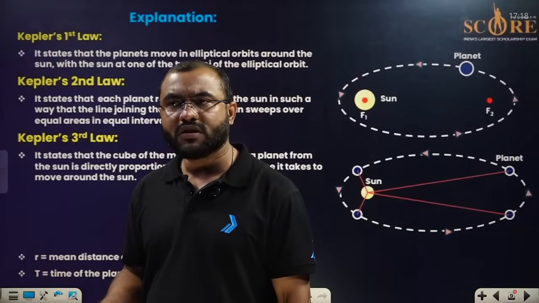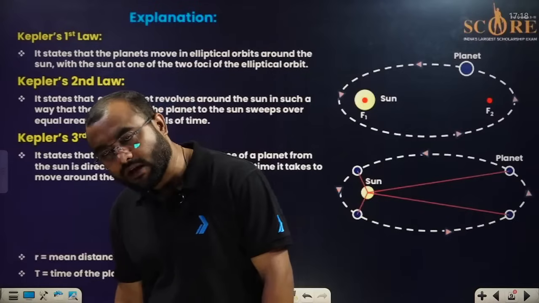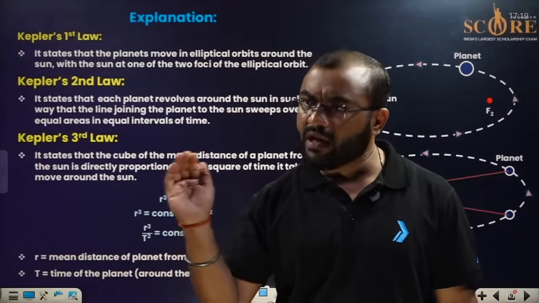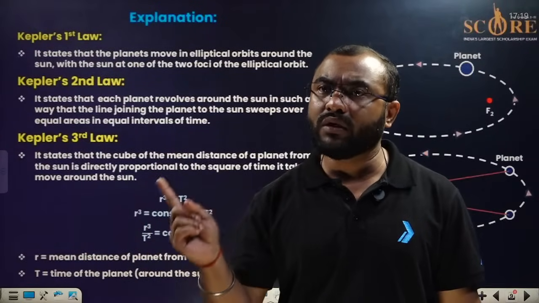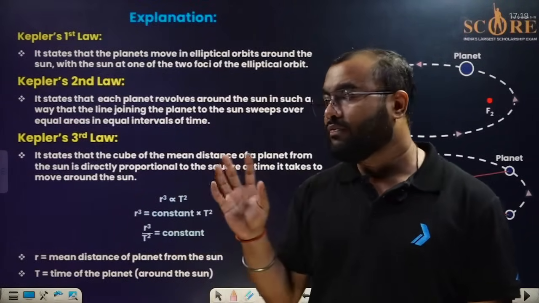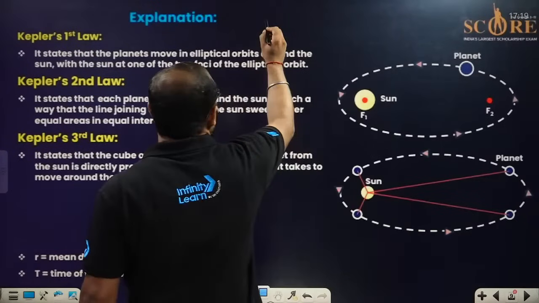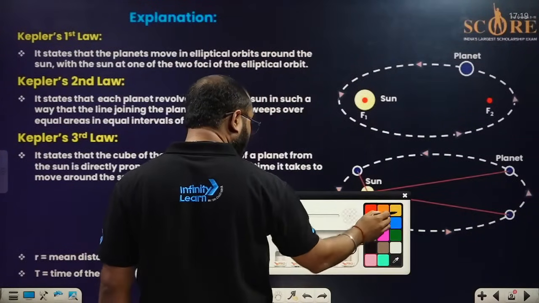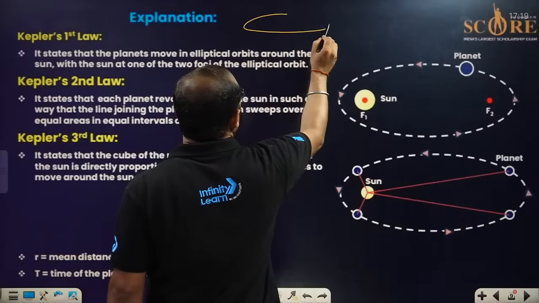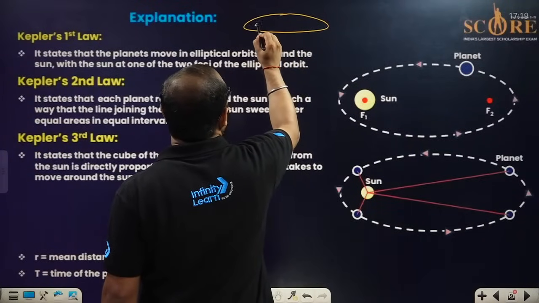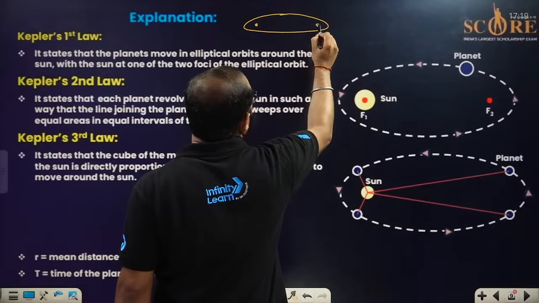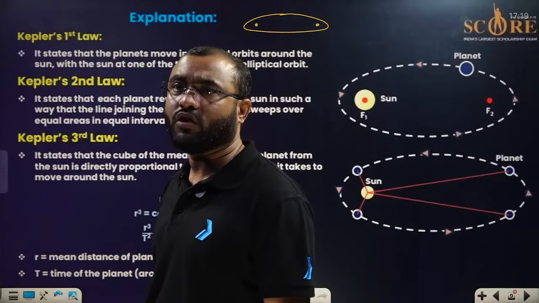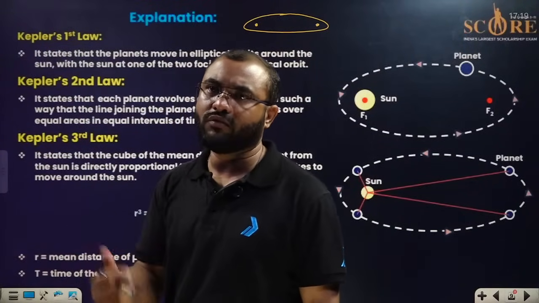I believe you know the shape of an ellipse. So the planets are moving in an elliptical path around the sun, everyone. Now if you have learned the ellipse, then you can understand that in an ellipse there are 2 focus, which in English is called foci, because there are 2, plural, it is called foci.